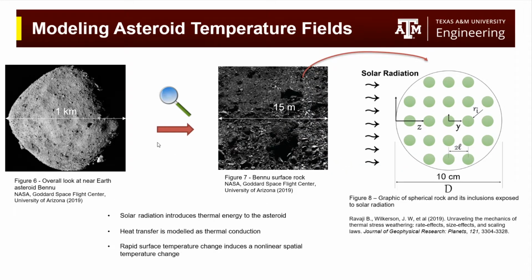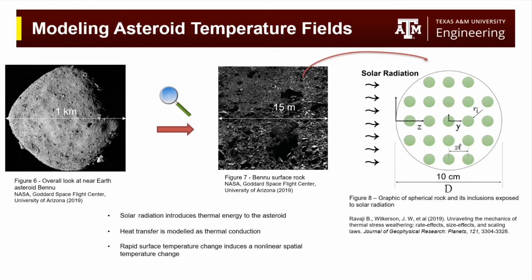Now, I'd like to touch on how my group modeled asteroid temperature fields. I'd like to first develop a point of reference in what we're studying. In this project, we're studying inclusions on the order of centimeters, stemming from asteroids no more than a kilometer in diameter, and roughly 1 AU from Earth. Over to the right, here you can see a schematic of how we consider a centimeter-sized sample. This encapsulating circle represents a spherical rock of diameter d on the order of roughly 10 centimeters from a chondrite that has spherical metallic inclusions represented in green, of radius r sub I.